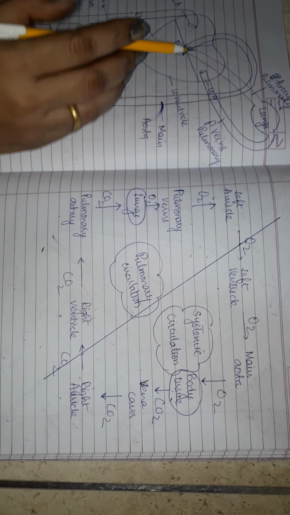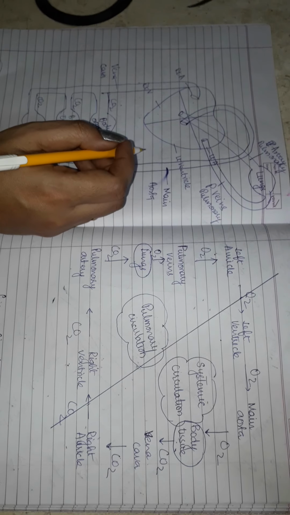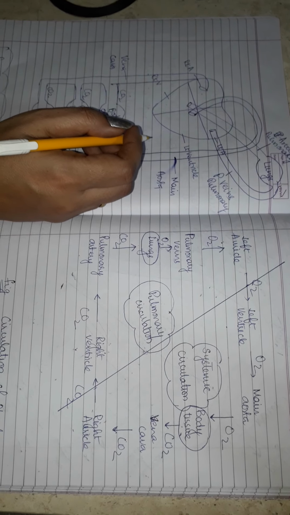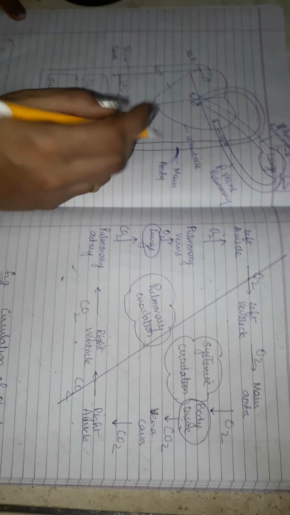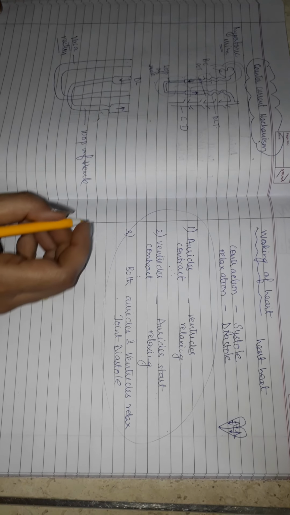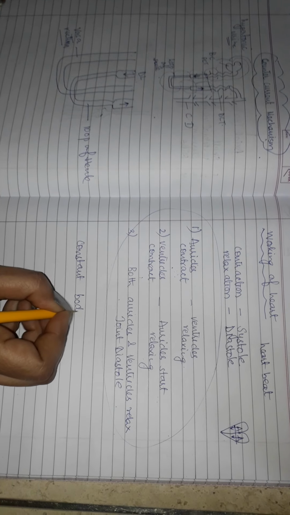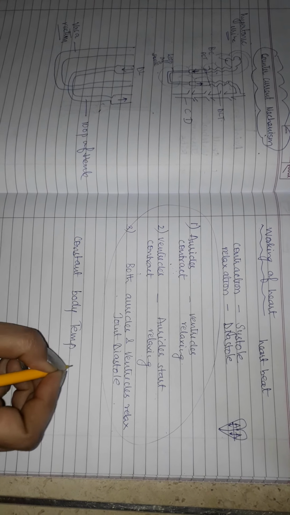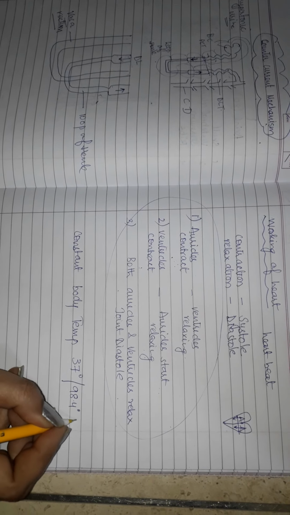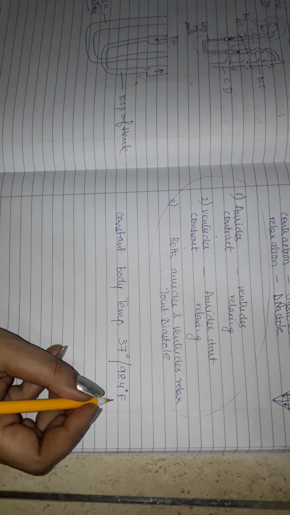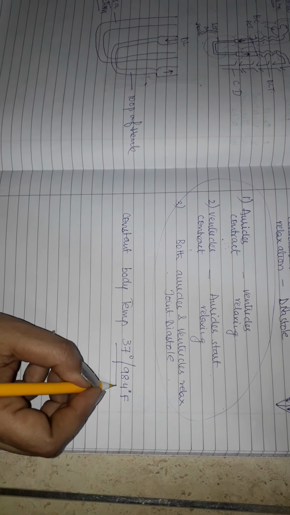Now, the separation of the oxygenated and deoxygenated blood is useful in organisms like mammals. Why? Because mammals are warm-blooded animals which have to maintain their constant body temperature. What is our constant body temperature? That is 37 degree Celsius, or which is 98.4 degree Fahrenheit. Whatever may be the temperature of the environment, our body temperature remains same.